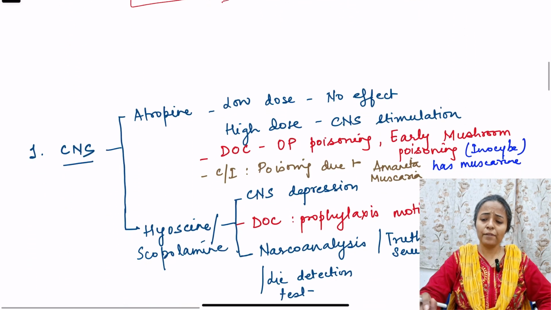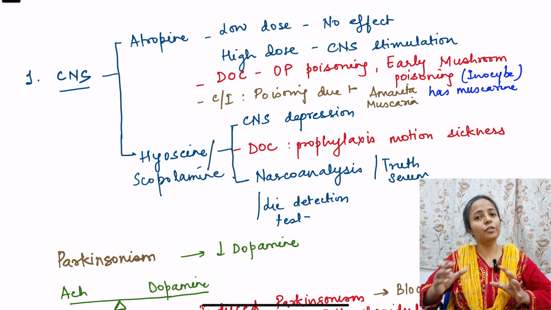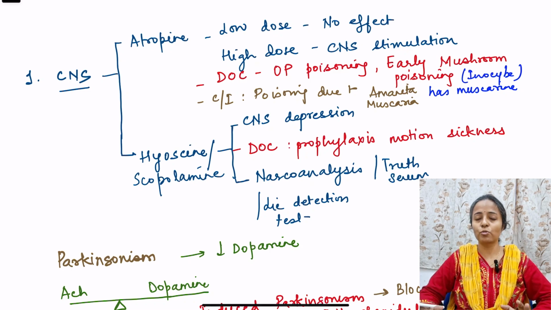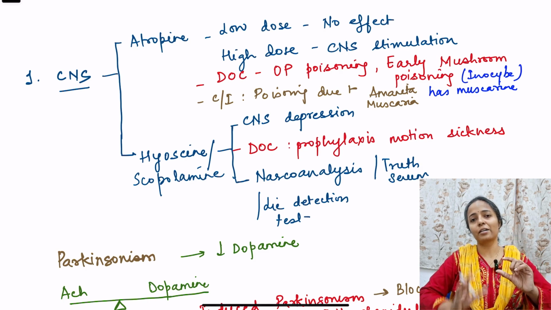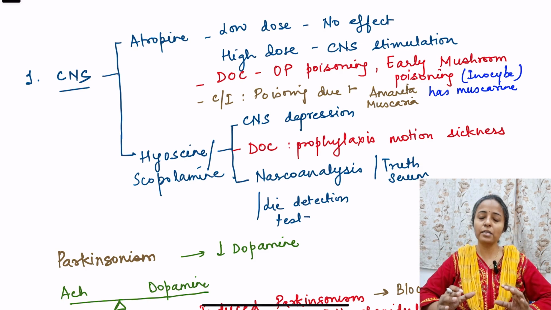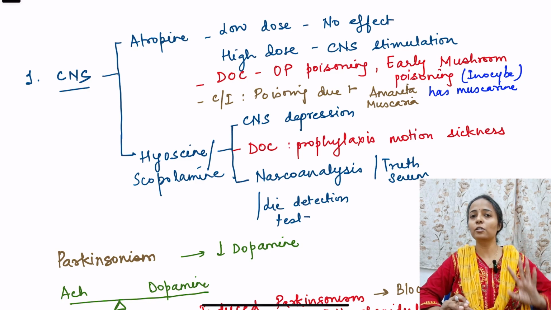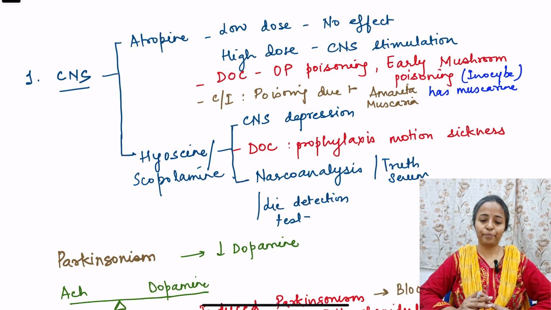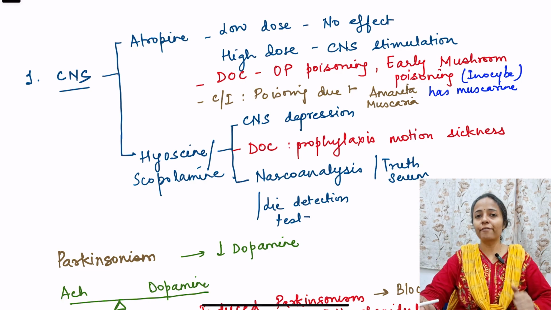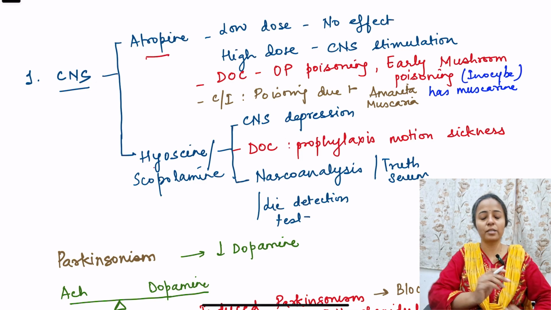Now we will see what is the effect of these anticholinergics on each of the systems one by one. Okay, so that is how we will classify these anticholinergic drugs. Till now in cholinergics we saw how each drug acts and what is the effect. Now we will see what is the effect of anticholinergics in CNS, in GIT, and what are the drugs which are used and why. Okay. So for the effect on central nervous system, we have two drugs, that is atropine and hyoscine.